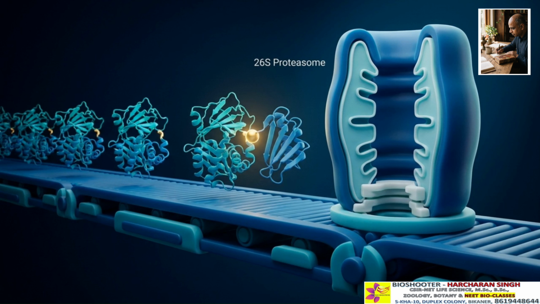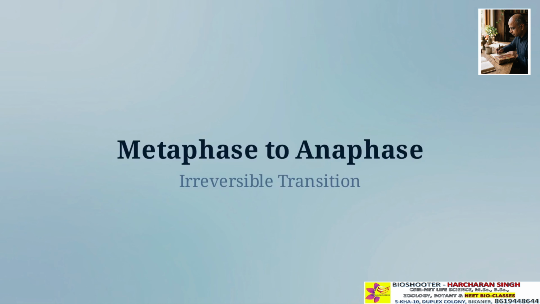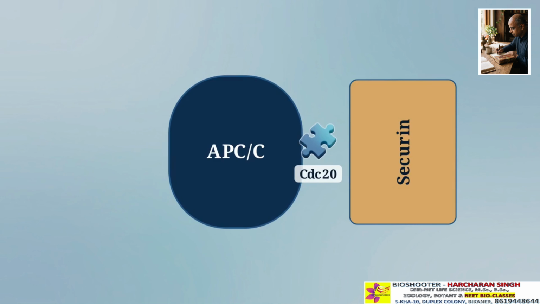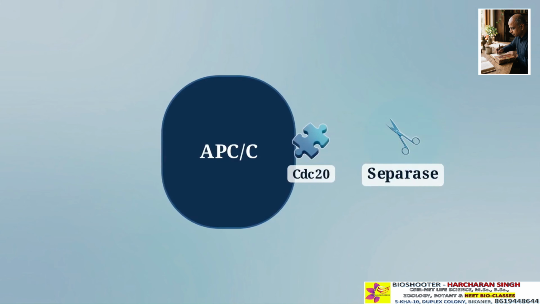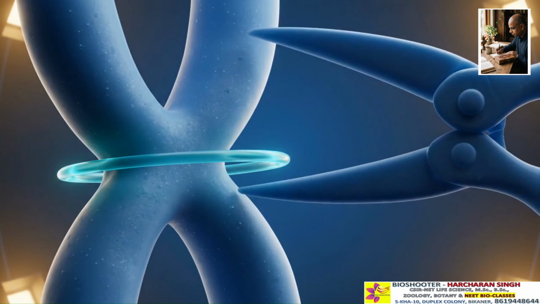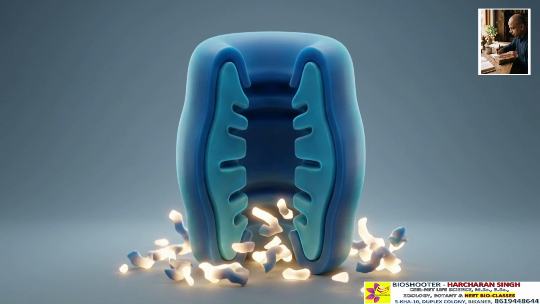Specific ligases tag phase-specific proteins with ubiquitin chains, signaling a shredder, the 26S proteasome, to dismantle them. This irreversible shredding governs the transition from metaphase to anaphase. It is managed by a large complex called APC/C, pairing with cofactor CDC20 to target the inhibitor securin for destruction. Destroying securin releases the enzyme separase. Separase acts as a biological scissor, slicing through the cohesin rings that hold chromosome pairs together, allowing them to pull apart. By permanently destroying the proteins of the previous phase, the cell creates a biochemical ratchet that enforces forward momentum.